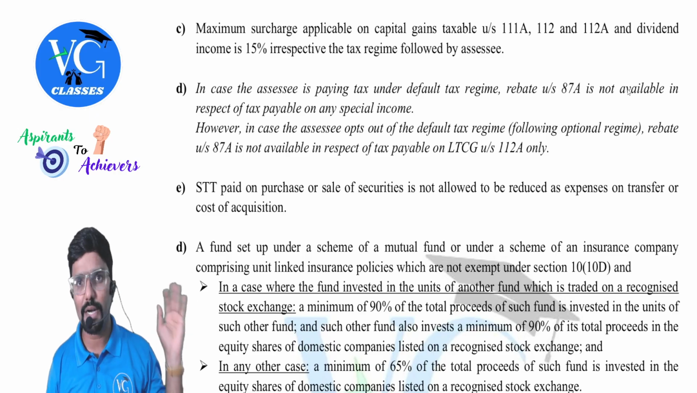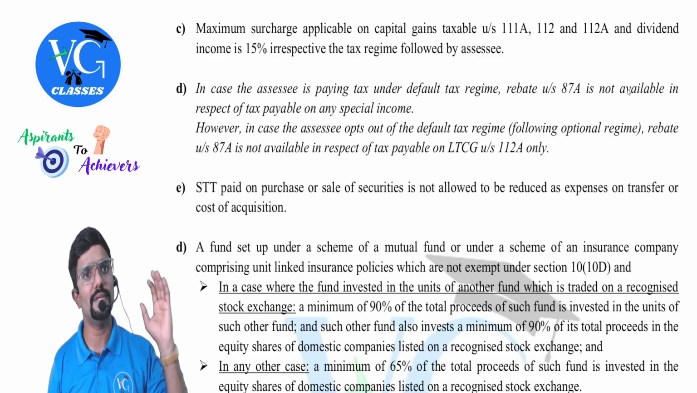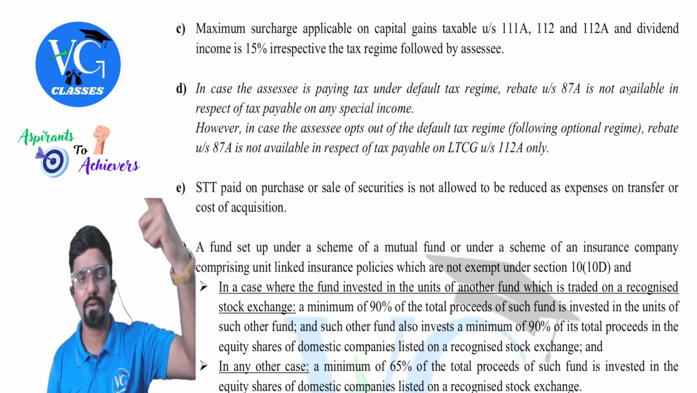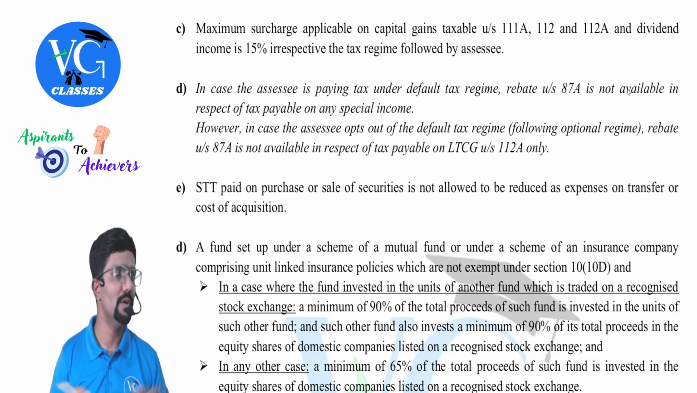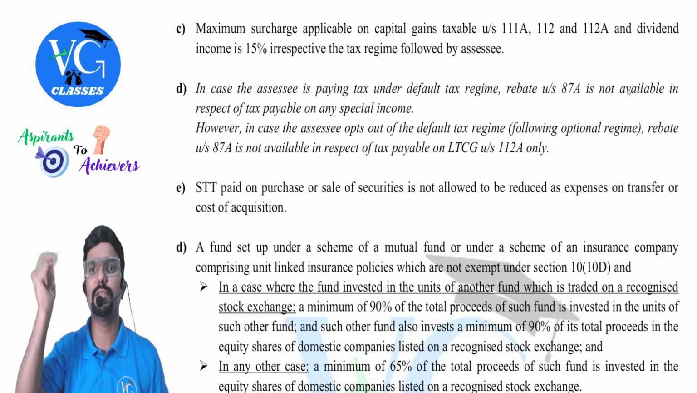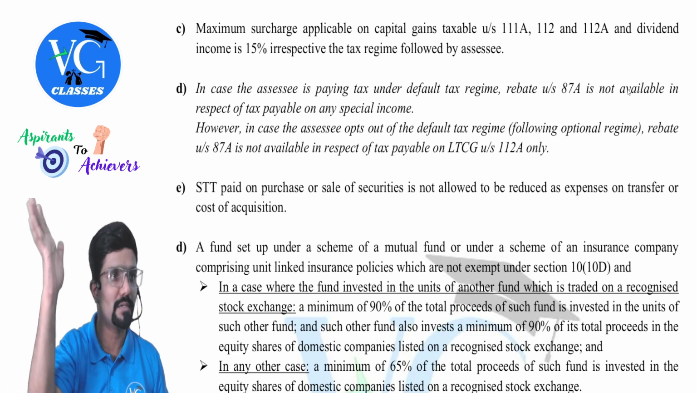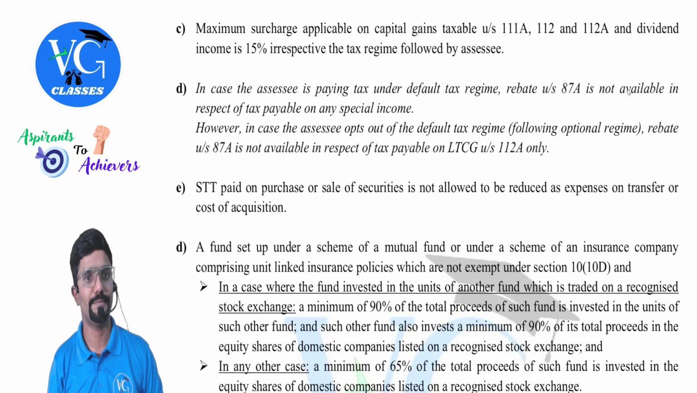Sir, can we claim everything under the optional regime as well as the default regime? Yes. Expenses on transfer, cost of acquisition, cost of improvement, yes, allowed. Then later we will also discuss exemption. Are those also allowed? Yes, they are also allowed, guys.